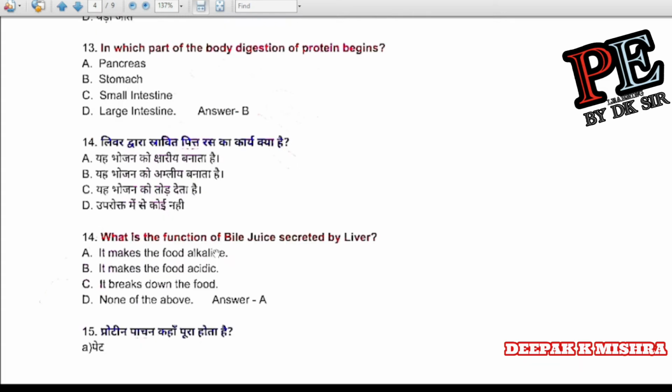Question number 14. What is the function of bile juice secreted by the liver? It makes the food alkaline. It makes the food acidic. It breaks down the food. None of the above. Correct answer is A. It makes the food alkaline.